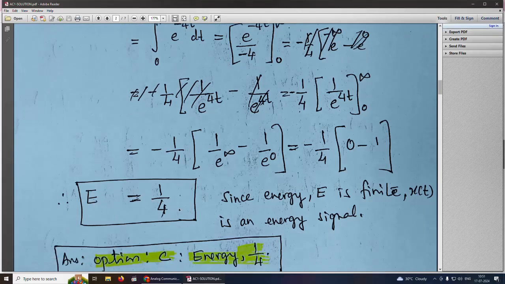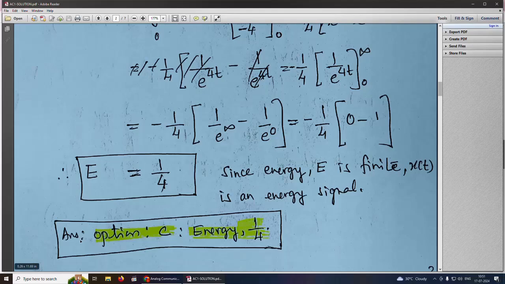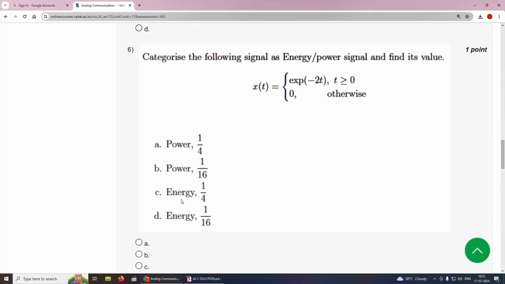Since the energy E is finite, x of t is an energy signal. So the answer is option C. It is an energy signal with energy 1 by 4. Answer is option C, energy. It is an energy signal with the energy 1 by 4.